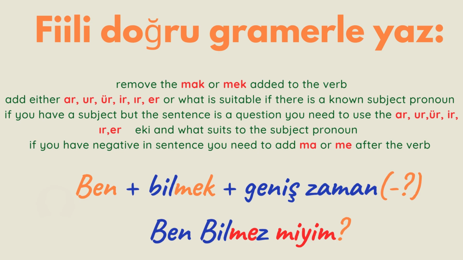Ben, bilmek, geniş zaman, negative, question mark. First thing, remove mak or mek from the verb, from the fiil, becomes bil. It's a negative, so I have to add ma or me. Bilme. Look at the subject because it's a question. Ben bilmez miyim?